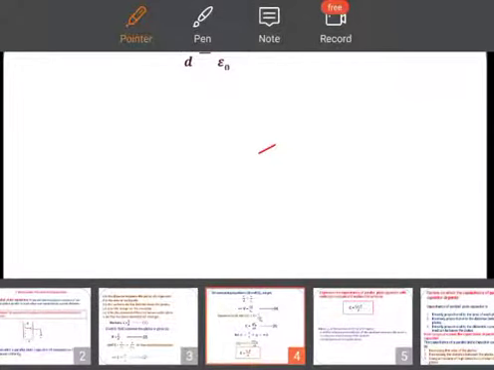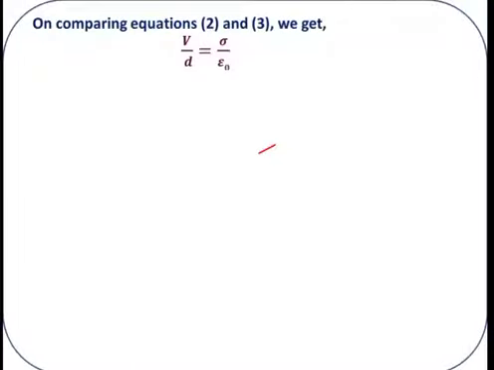Then next step, cross multiply this D, or shift this D towards the RHS. Then it implies, is it not, V is equal to sigma D by epsilon naught? If we multiply this D with the RHS factor, then V is equal to sigma D by epsilon naught. Call it equation number 4.